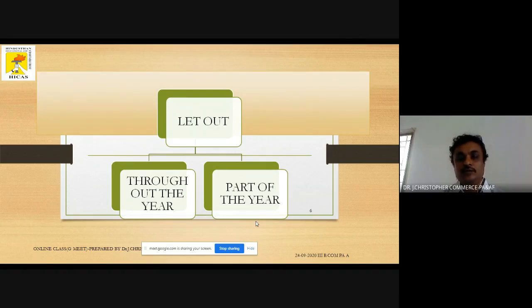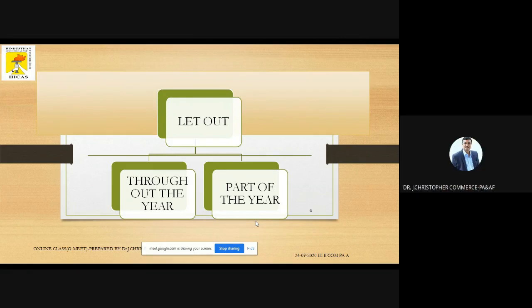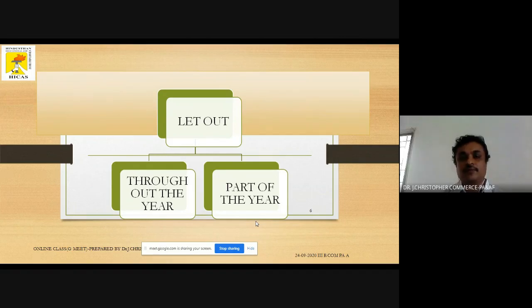In let out house, there are two further classifications. One is let out throughout the year, and another is let out part of the year. Throughout the year means a house is let out throughout the year, from January to December. Part of the year, we can also call a partial let out.